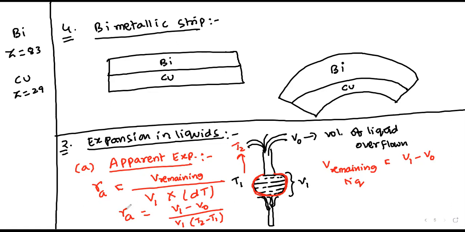Now there will also be an expansion of the container. Usually the container is made of glass, or it is a solid shape; you can consider a steel, copper or aluminum container.